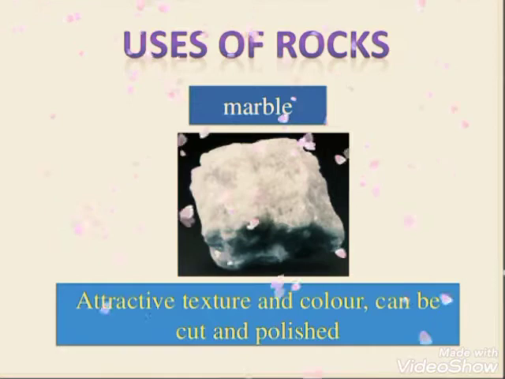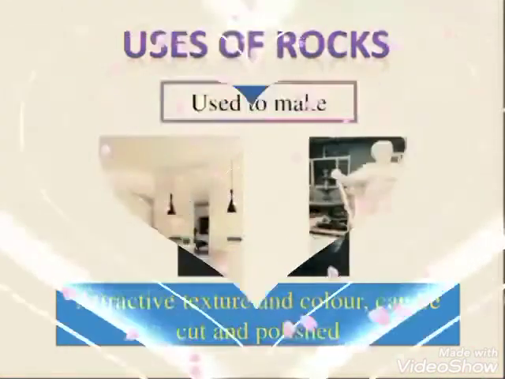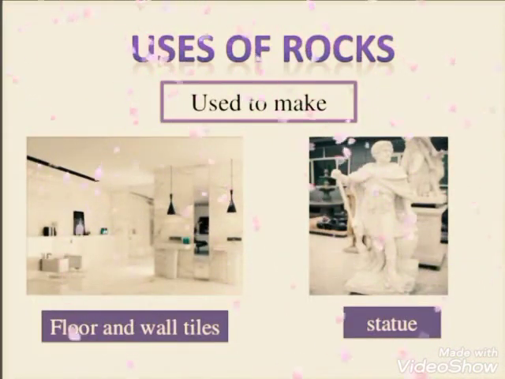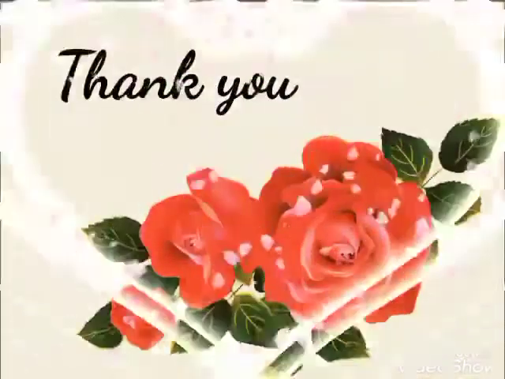Next is marble. Marble has an attractive texture and color, and can be cut and polished. Now the uses of marble are to make floor and wall tiles as well as statues.